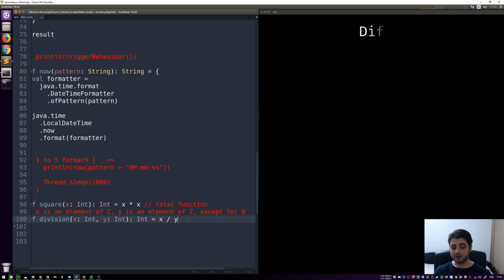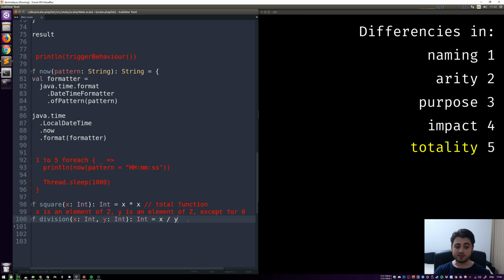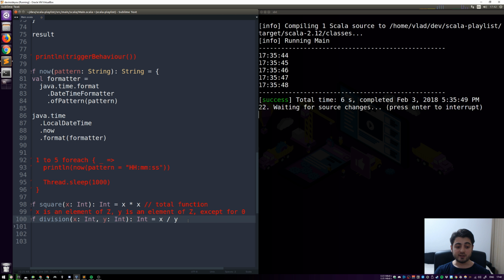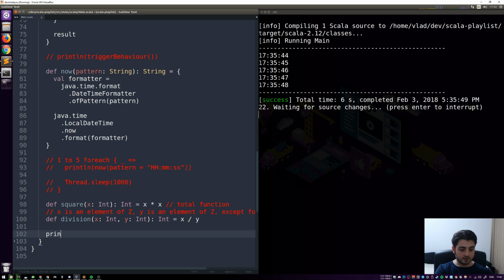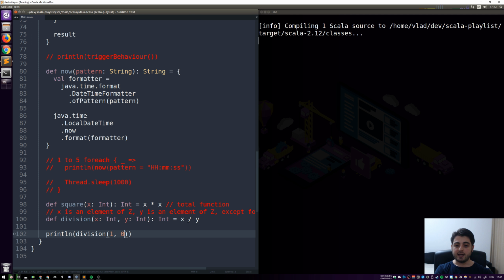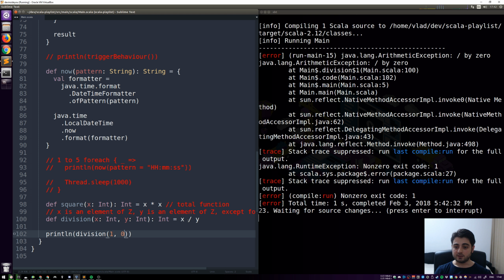Well, in programming, it's not the same thing. In programming, even if you have a function that looks total, it can still die a horrible death because you run out of memory, or an exception is thrown, or something like this. In fact, let's print line division of 1 and 0, and it's just going to explode. So this is a concept called exceptions. It doesn't actually explode, but if it's not handled, then this is what is happening. So you cannot reason about this function in a referentially transparent way because an exception can be thrown.